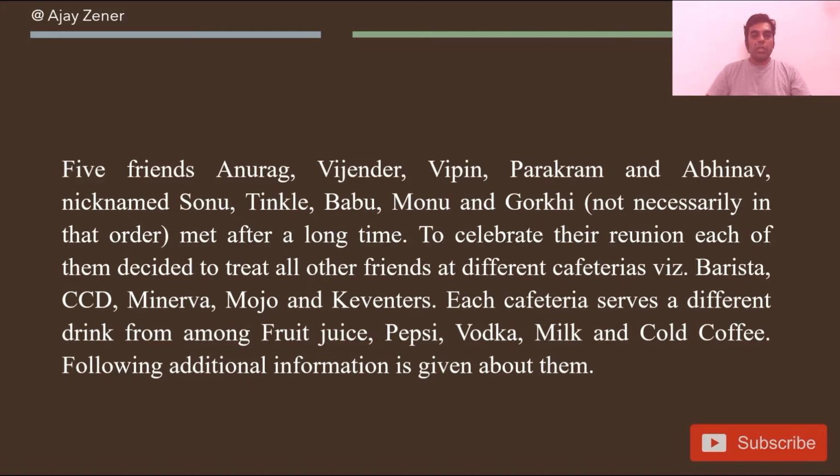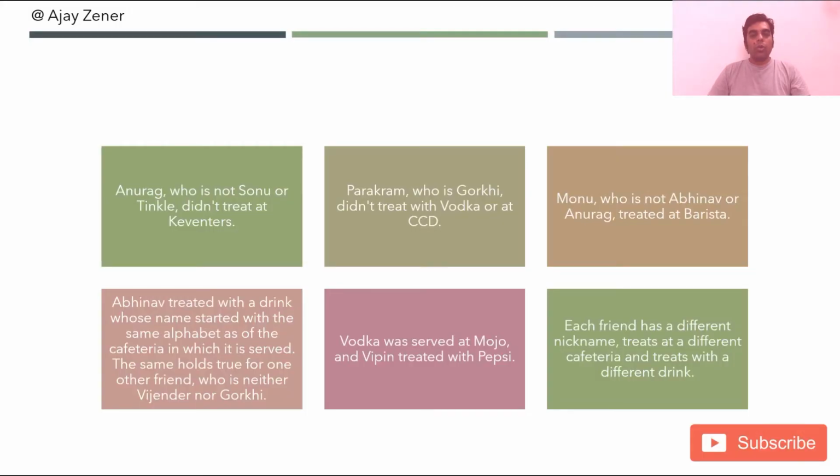And then you have these statements. Anurag, who is not Sonu or Tinkle, didn't treat at Keventus. Parakram, who is Gorki, didn't treat with vodka or at CCD. Monu, who is not Abhinav or Anurag, treated at Barista. Abhinav treated with a drink whose name started with the same alphabet as that of the cafeteria in which it is served. The same holds true for one other friend who is neither Vijender nor Gorki. Vodka was served at Mojo and Vipin treated with Pepsi. Each friend has a different nickname, treats at a different cafeteria, and treats with a different drink. So these are the 6 statements which are given to you.